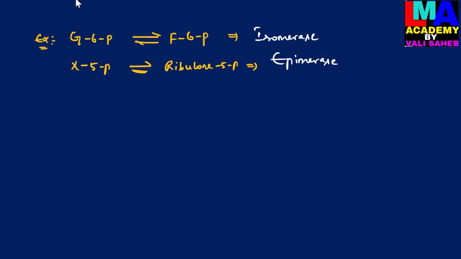And then another one more example, that is 3-phosphoglyceric acid isomerized into 2-phosphoglyceric acid, which is catalyzed by the enzyme mutases.